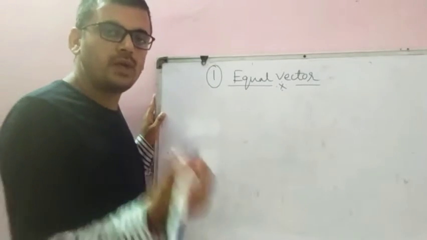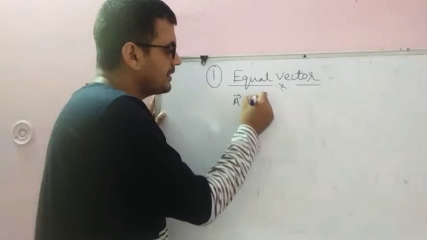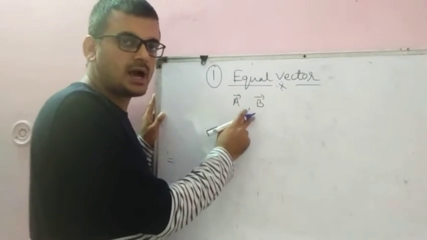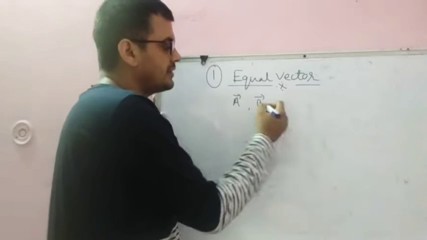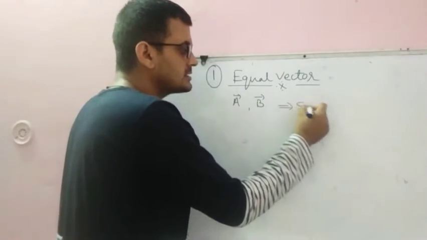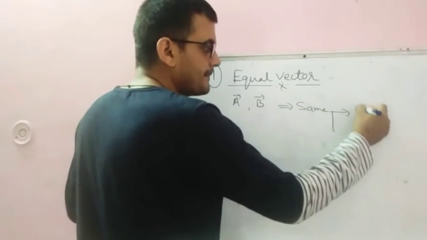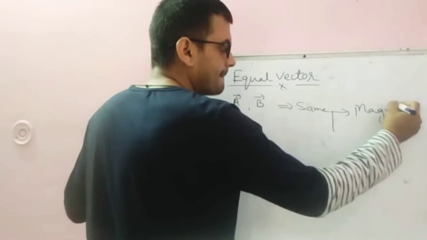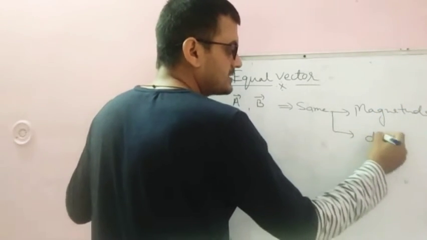Suppose we have two vectors, vector A and B. These two vectors are said to be equal vectors if both have the same magnitude and the same direction.